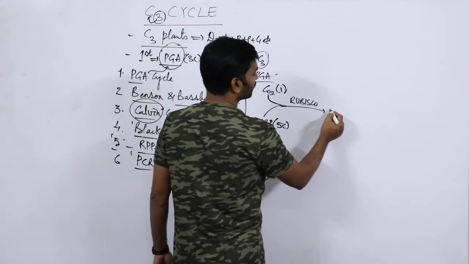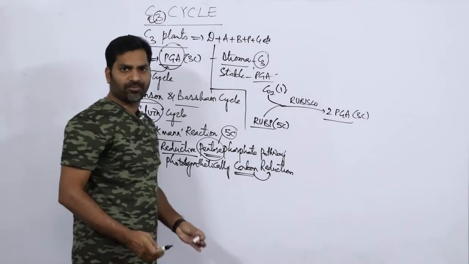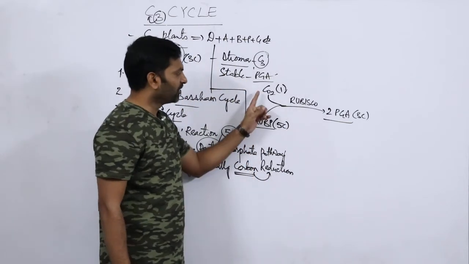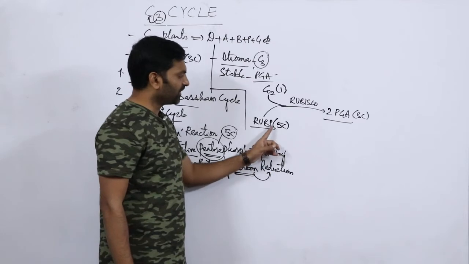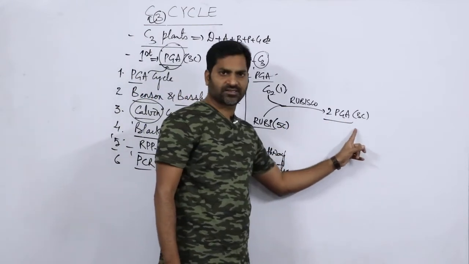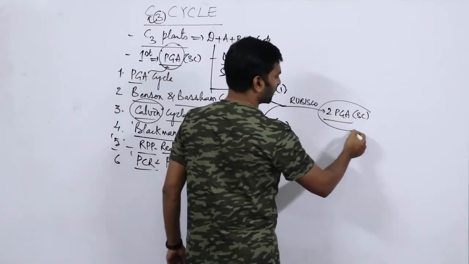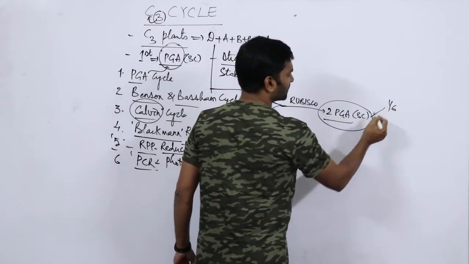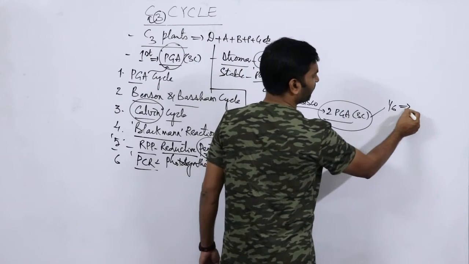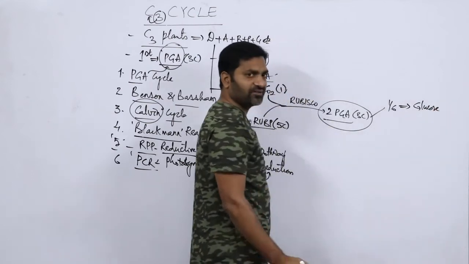Then there is a formation of 2 moles of PGA. Every PGA contains 3 carbons, hence 2 molecules of PGA are formed by the combination of carbon dioxide and RUBP. RUBP is a 5 carbon compound, carbon dioxide is a 1 carbon compound, so 1 plus 5 gives 6. 2 moles of PGA is 6 carbons. Out of 6 carbons, 1/6 part would be formed into glucose.